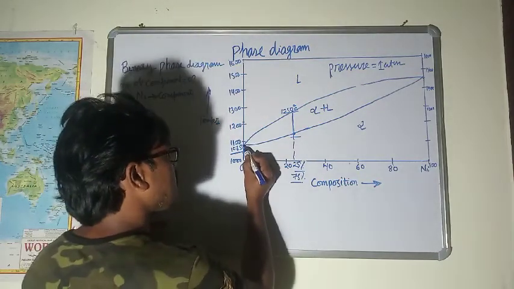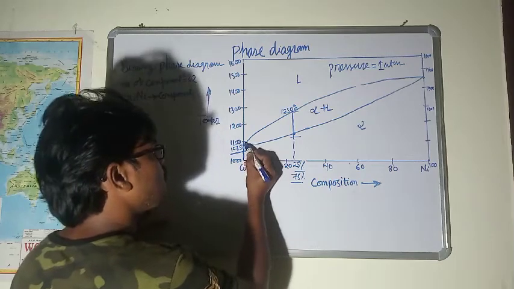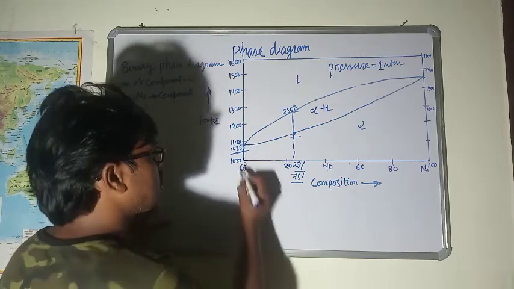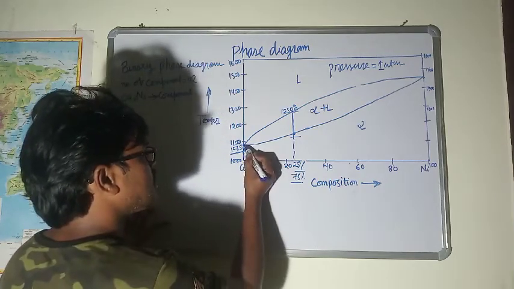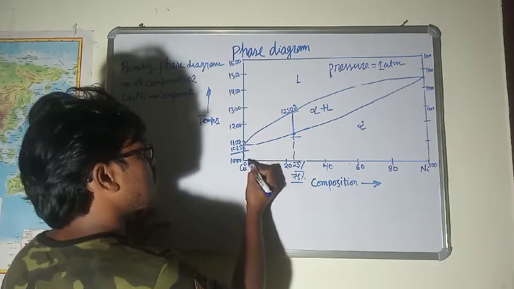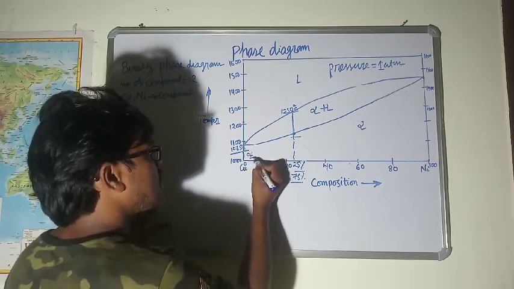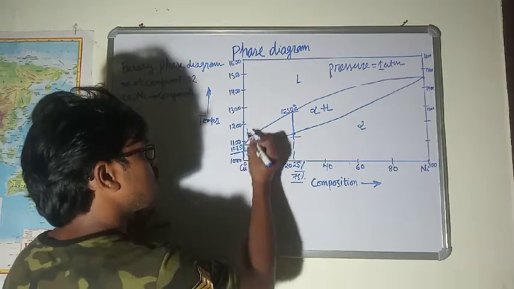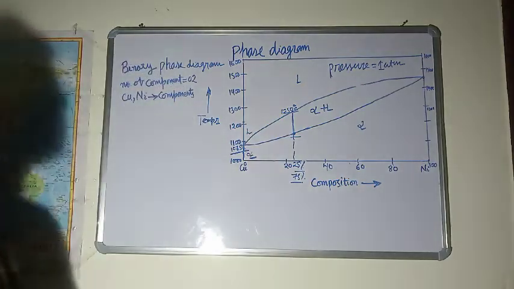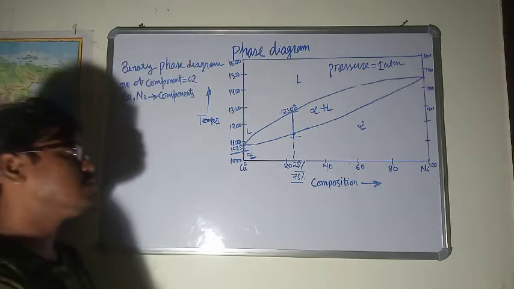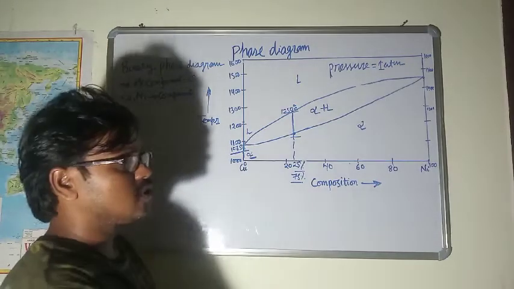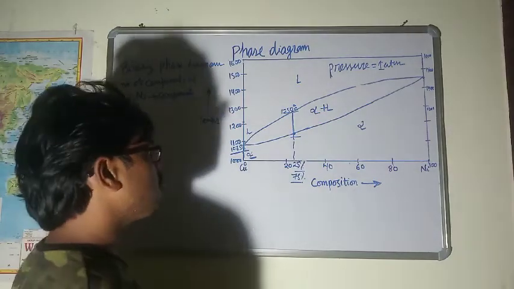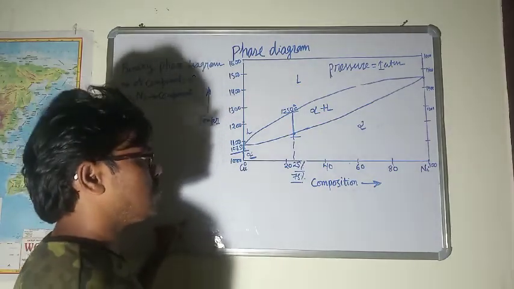But as we go beyond the melting temperature, that is 1085 degrees Celsius, the alpha phase will turn into liquid. So the solid phase of copper will turn into the liquid phase. The phase of the copper changes as we move past the melting point.